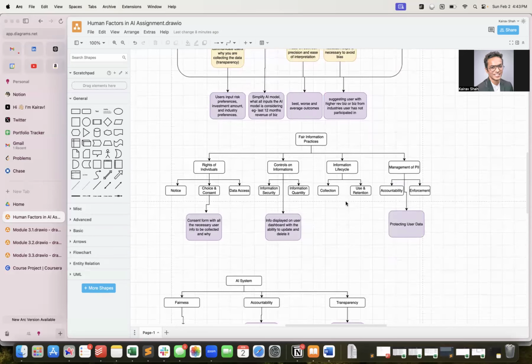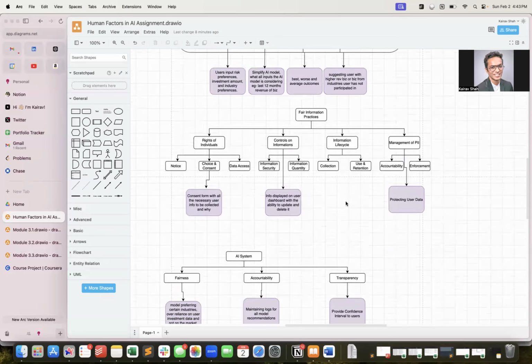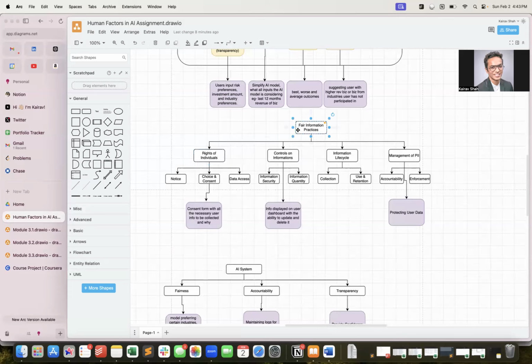Fair information practices, I would say, when it comes to privacy, I've broken this down into the following four high level points. For rights of the individual, it consists of notice, choice of consent, and data access. So this is basically providing a consent form to the user when they are logging in or signing up for the platform, making sure that these are the information we will collect about you so that we can provide you suggestions. So not full transparency, but some sort of transparency and the ability to access that on the user dashboard.